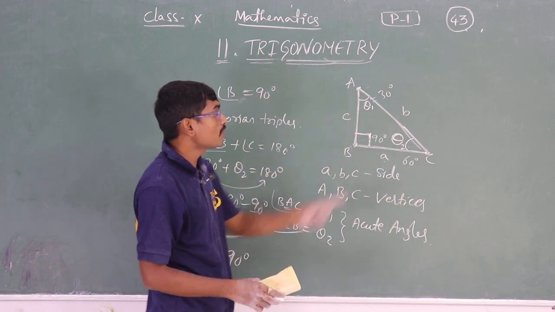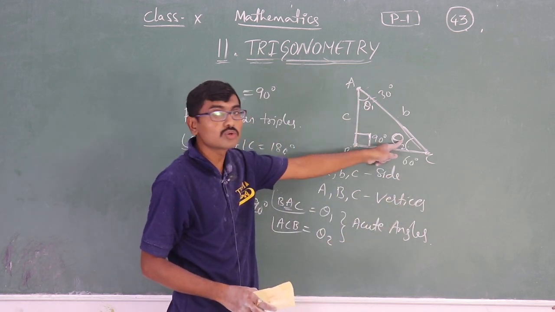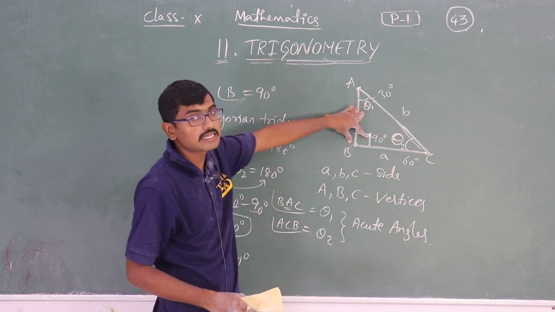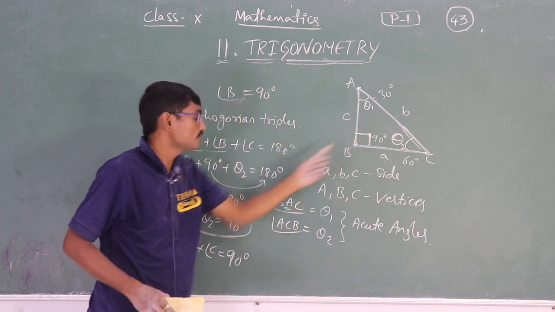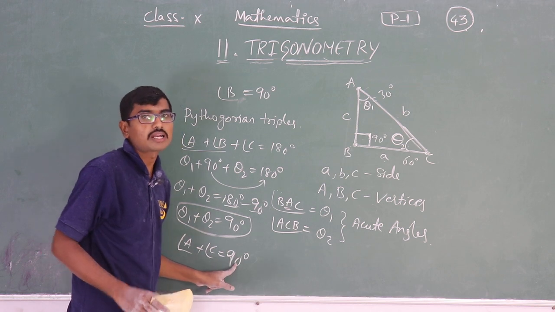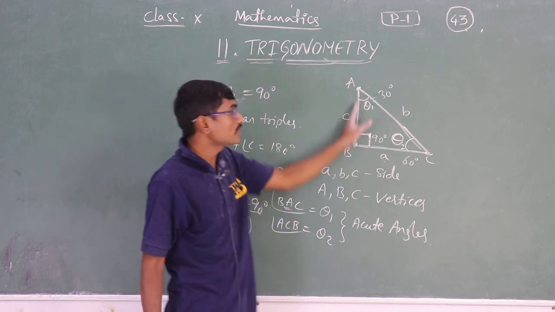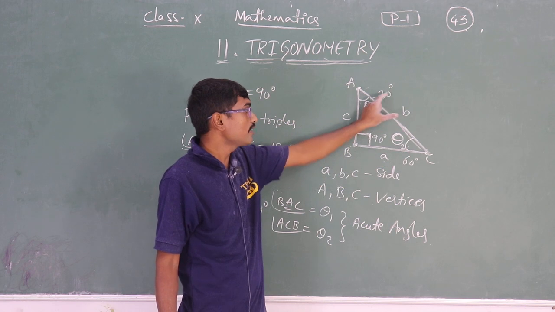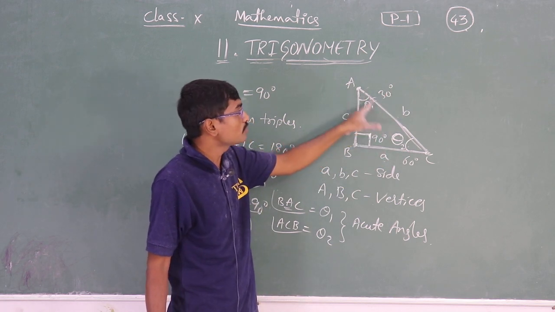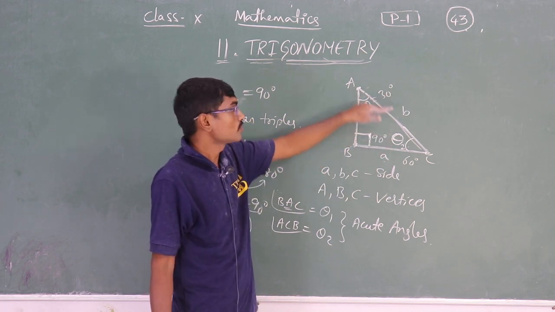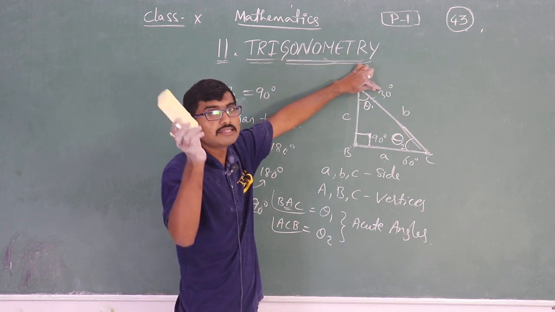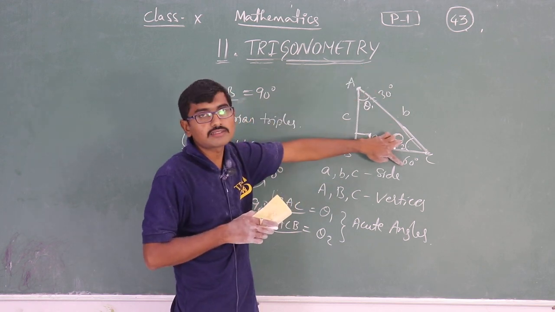How? We know the sum of these two acute angles is 90 degrees, because if we add all three angles, we will get 180. From 180, if we remove 90, then the sum of these both angles will be 90 only. So we have this 30 degrees, and 90 minus 30 gives us 60.